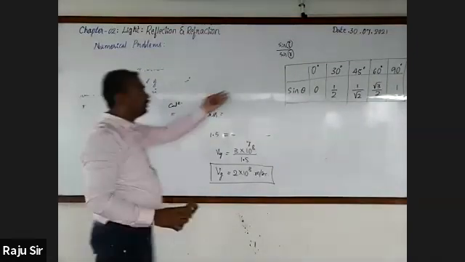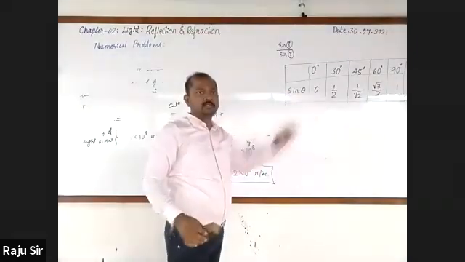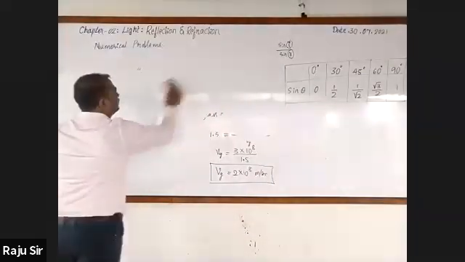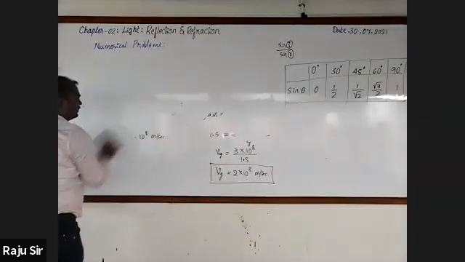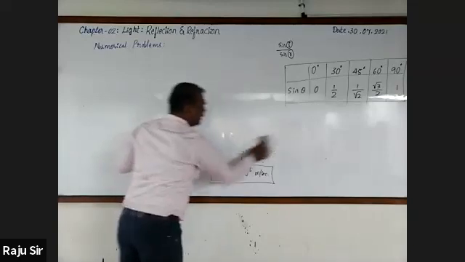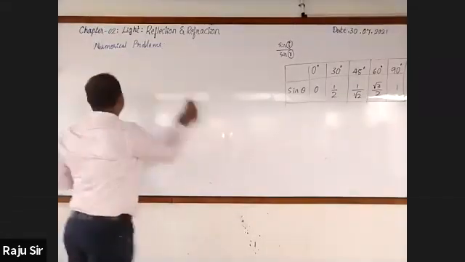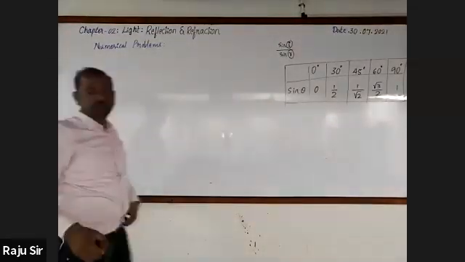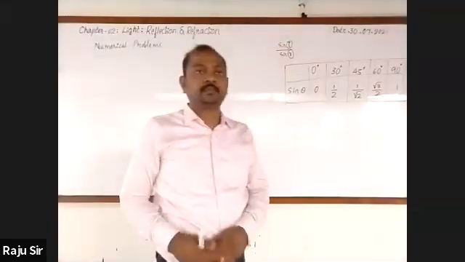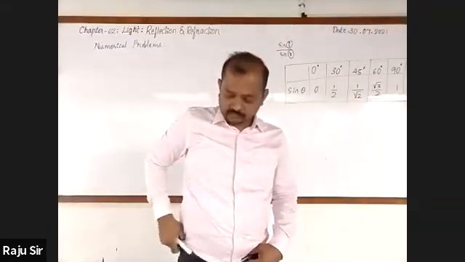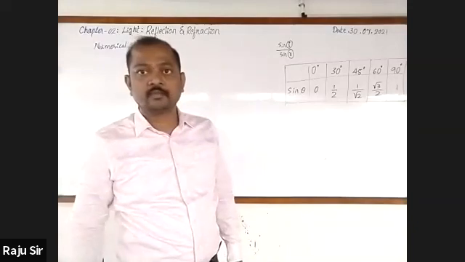Note that down, you can copy this table. Zero, 1 by 2, 1 by root 2, root 3 by 2, 1. The brightness is too high.